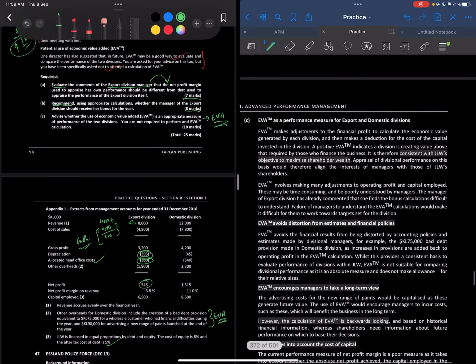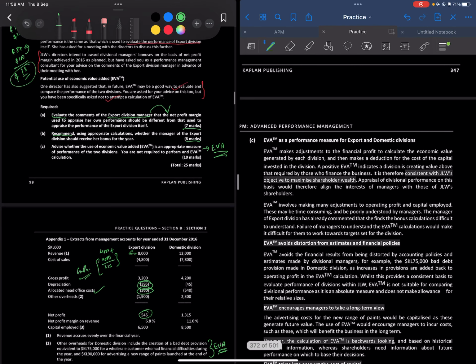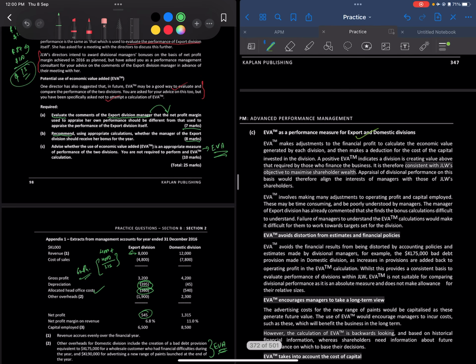Next thing, let's talk about EVA. So EVA as a measure, right, for export and domestic division. EVA makes adjustments to the financial profit to calculate the economic value generated by both divisions. So this makes deductions for the cost of capital invested in the division.